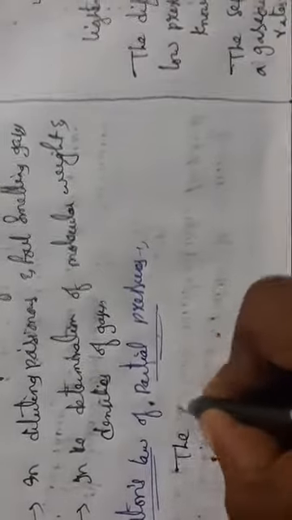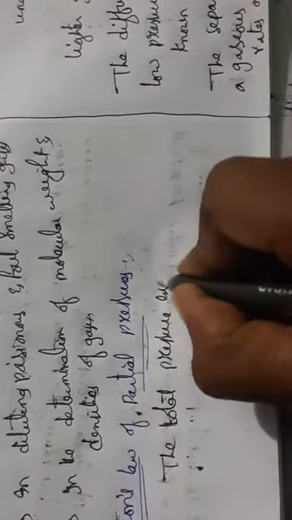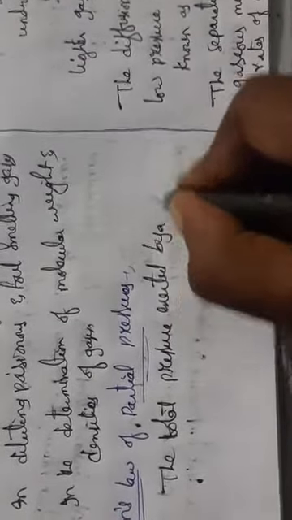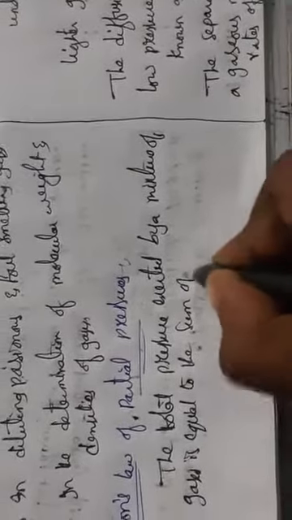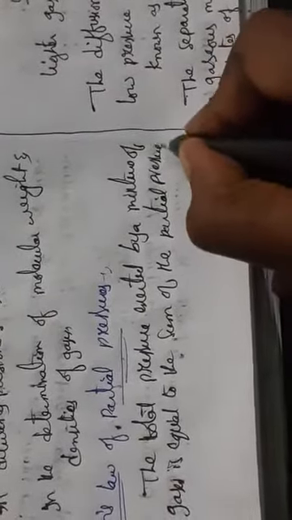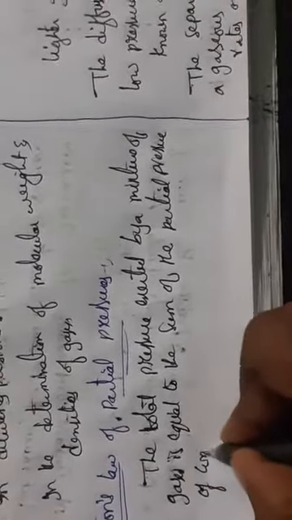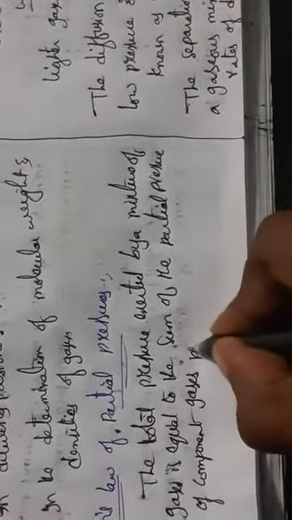We can say the total pressure exerted by a mixture of gases is equal to the sum of the partial pressures of the component gases present in the mixture. This one we call Dalton's law.